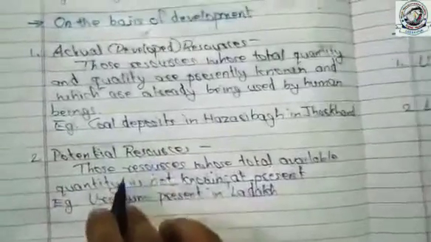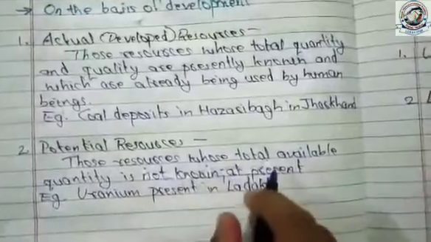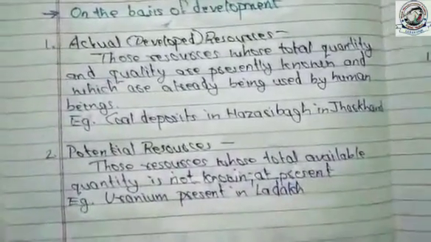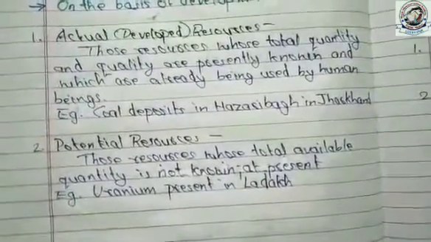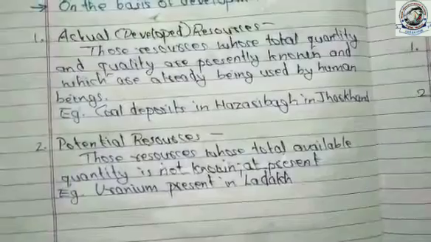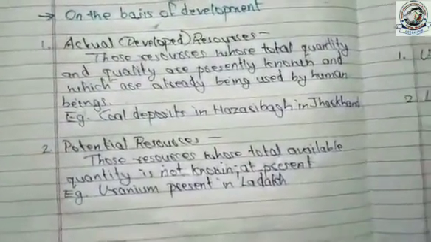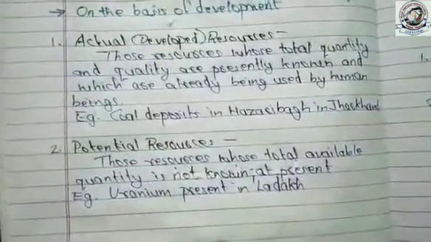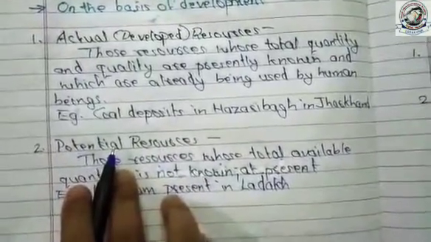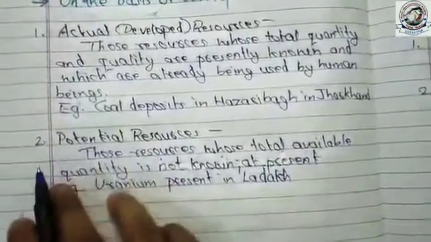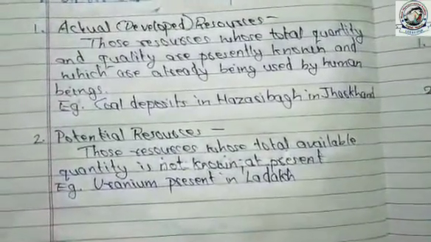Potential resources. Those resources whose total available quantity is not known at present. It means the resources which we don't use at present time and whose total available quantity is also not known. But these resources we can use in future. The word potential is used for future, means though we are not using the resources at present time, these resources can be used in future.